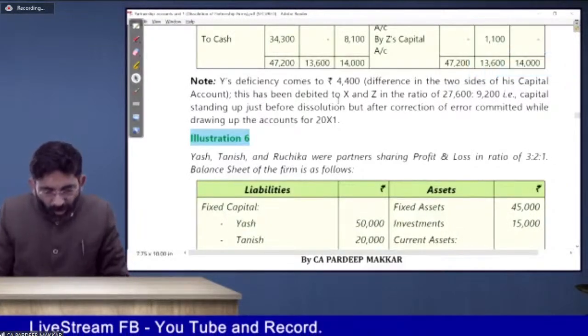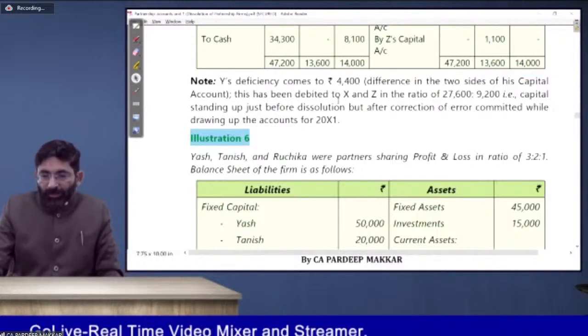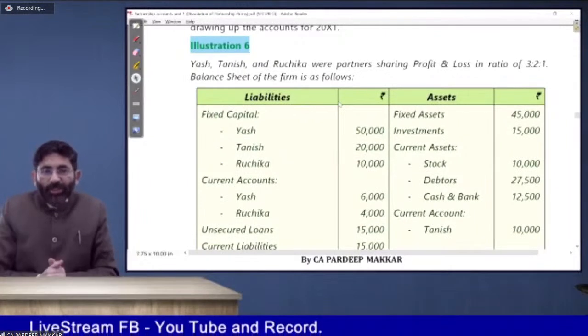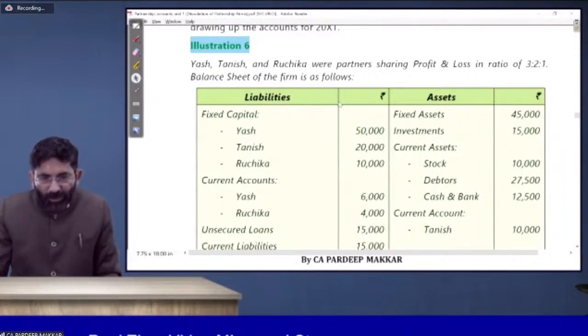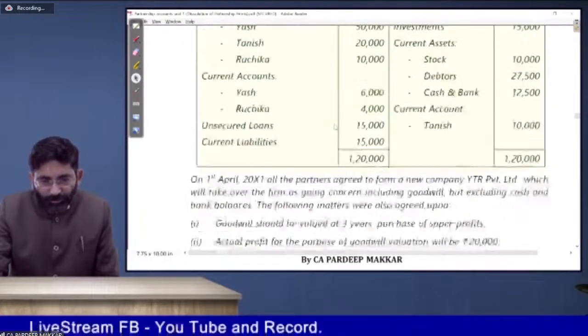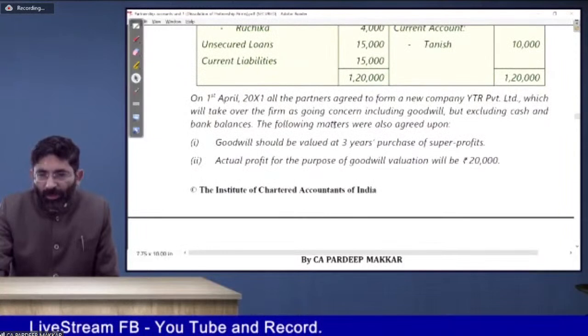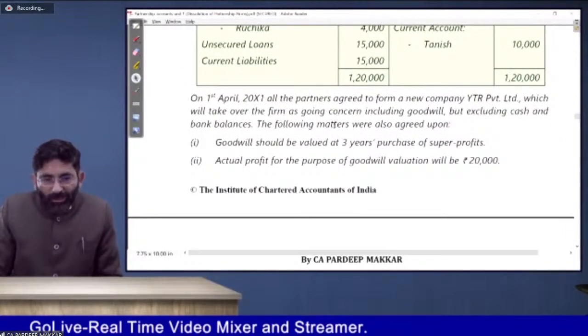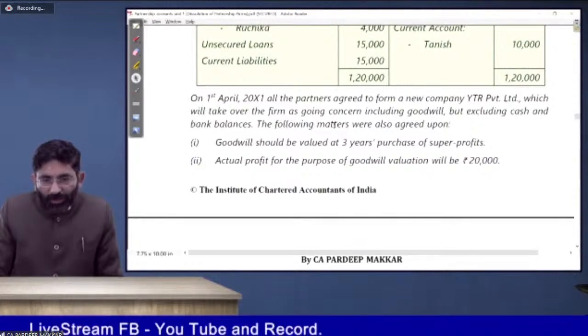See, what is the problem in this, Rohan Jain? Please tell me. Rohan Jain has asked about the query of Yash, illustration number 6. Let us see all those. Yash, Tanish, and Ruchika were partners. On 1st of April, all the partners agreed to form a new company, Beta, which will take over the firm.